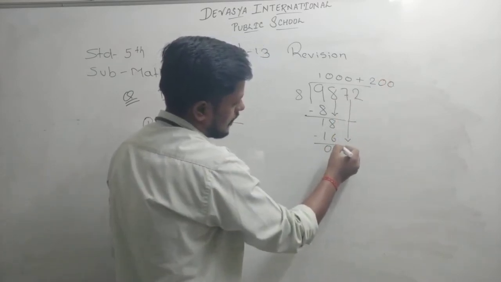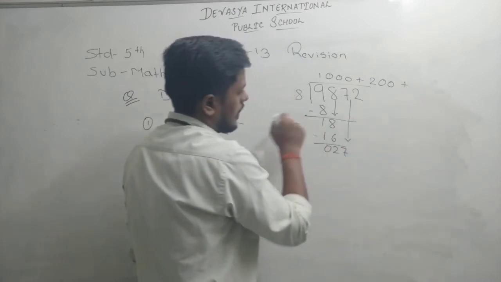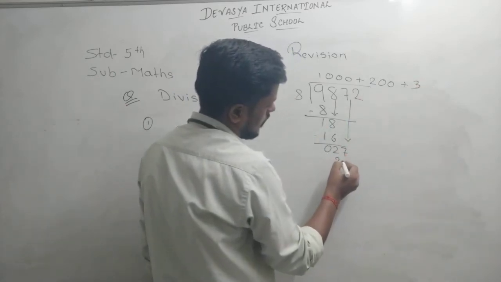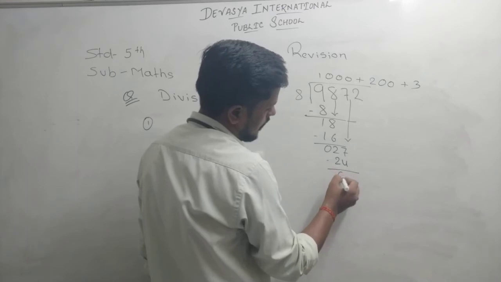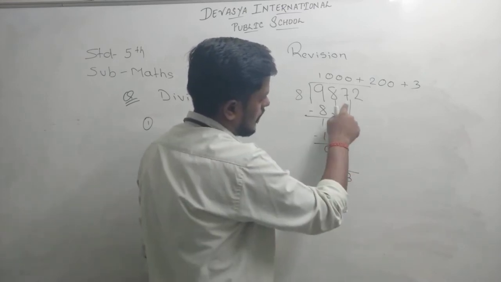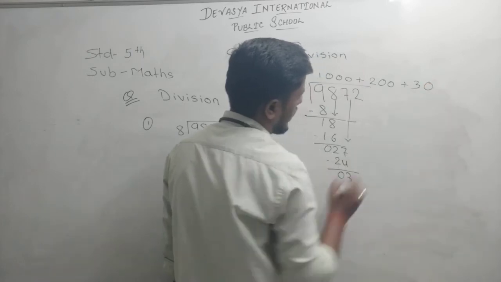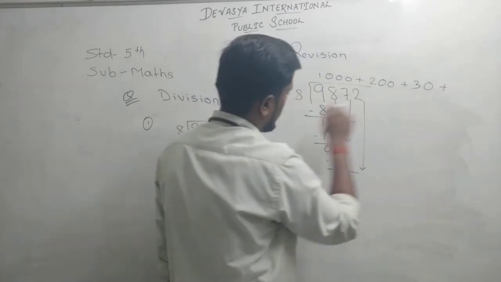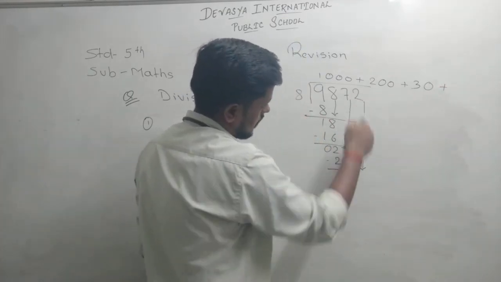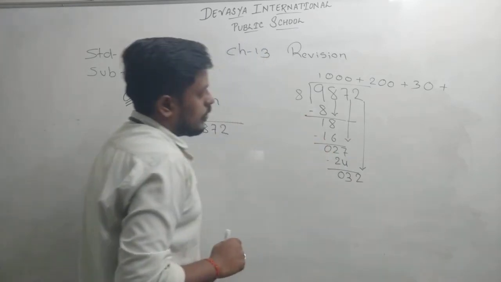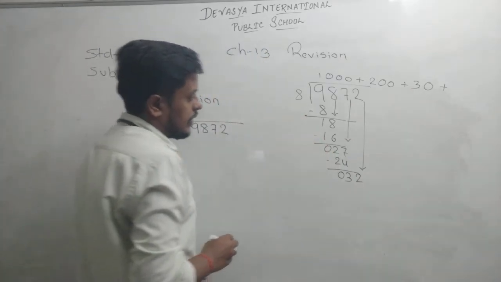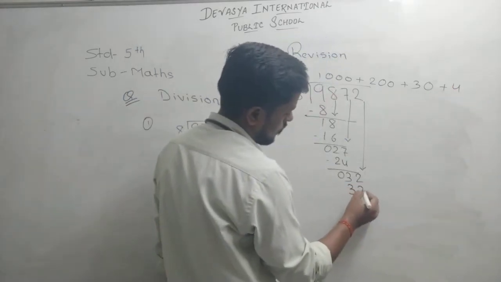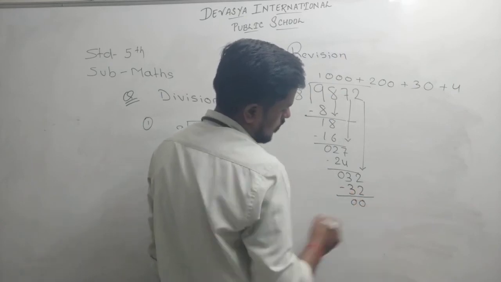Now after this, take 7. 8 ones are 8, 8 twos are 16, 8 threes are 24. So 27 minus 24, the answer will be 3. After 7, how many digits? Only 1. Here we will take 10. Now take this 2 down. Sorry, this value we have to take, 2. So 8 के डिफरेंस में 32 आता है. Yes, 8 ones are 8, 8 twos are 16, 8 threes are 24, 8 fours are 32. Now 32 minus 32, the answer will be 0.